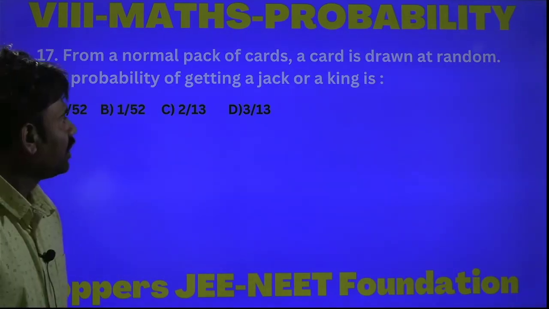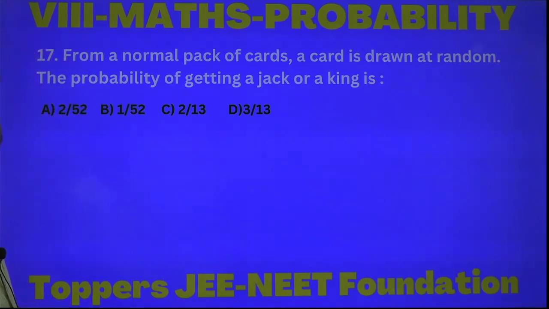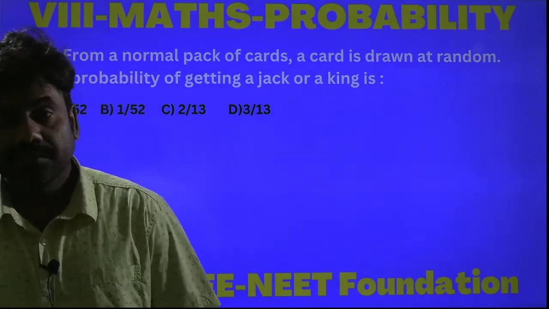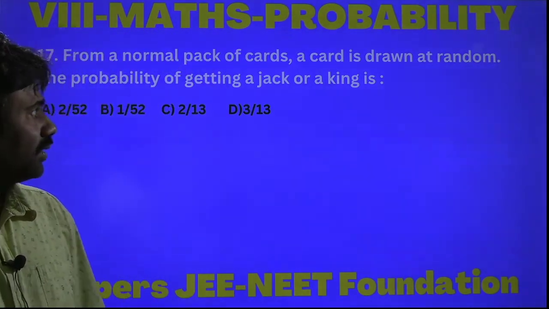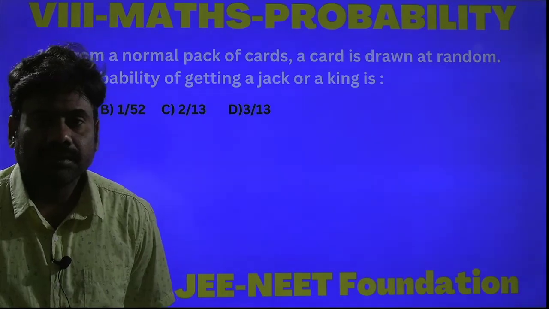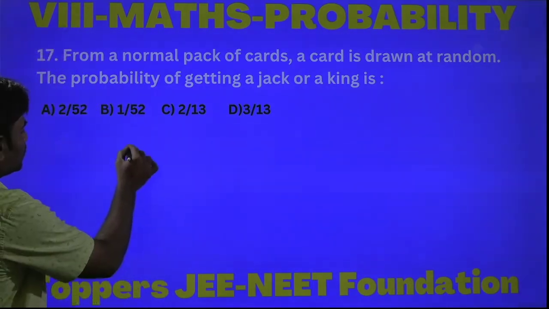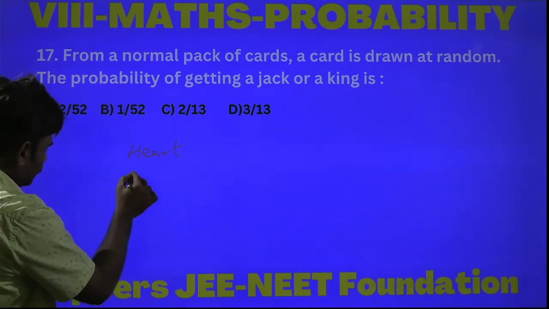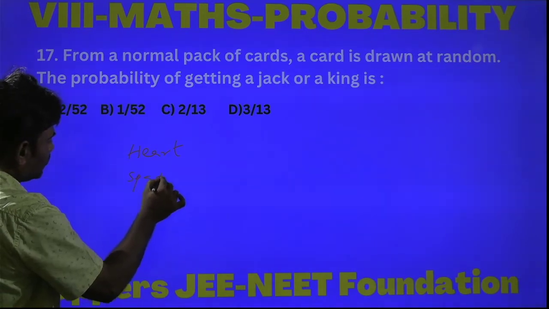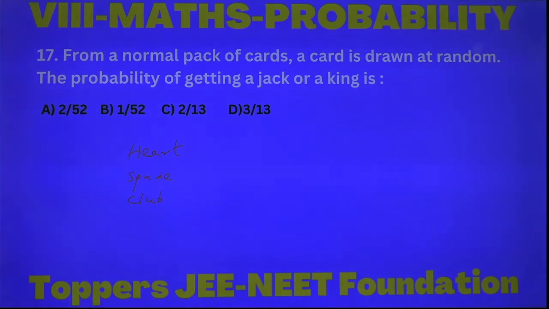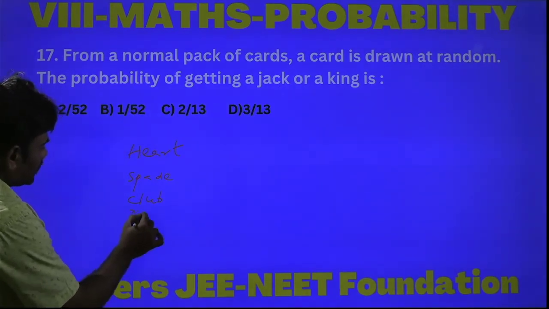From a normal pack of cards, a card is drawn at random. The probability of getting a jack or king is? In a normal pack of cards, there will be 52 cards. Out of these 52, 4 sets are there, and each set contains 13 cards: 13 heart symbol cards, 13 spade symbol cards, 13 club symbol cards, and 13 diamond symbol cards.